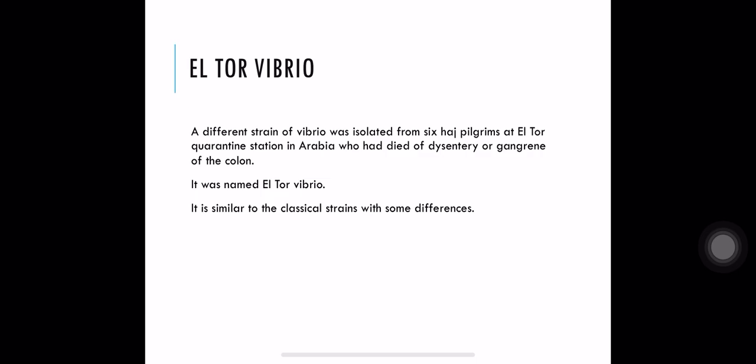This Vibrio was different from the classical Vibrio cholerae. Since the name of the place was El Tor quarantine, the Vibrio was given the name El Tor Vibrio. It is similar to the classical Vibrio with some features different from the classical.